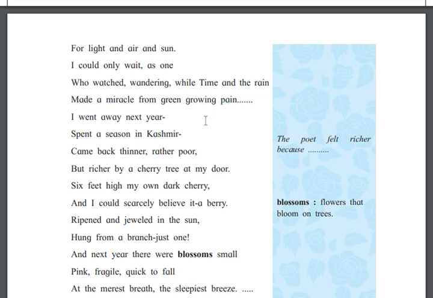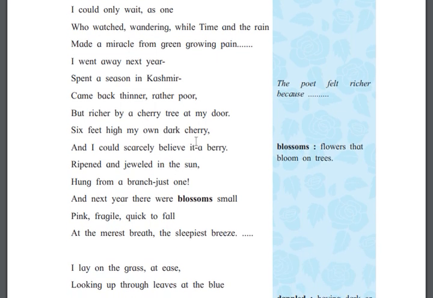The tree was thinner, but there was a tree at my door, 6 feet high, my own dark cherry.